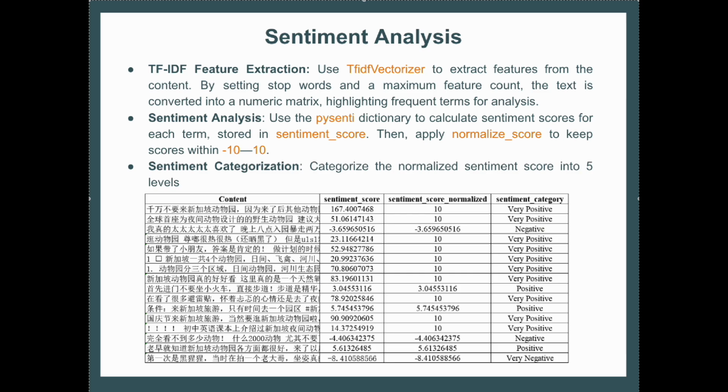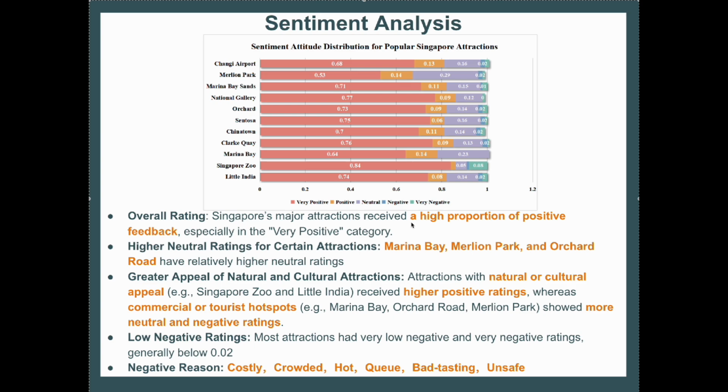From there, sentiment scores were calculated and normalized to a range of -10 to 10. Based on these scores, sentiment was classified into 5 categories, namely highly positive, positive, neutral, negative, and highly negative. So this is the sentiment analysis results that we have. Overall, Singapore's attractions receive a high proportion of positive feedback, especially in the very positive category.